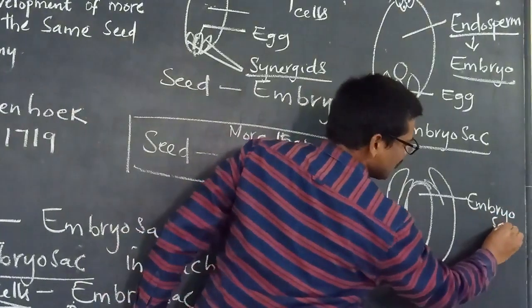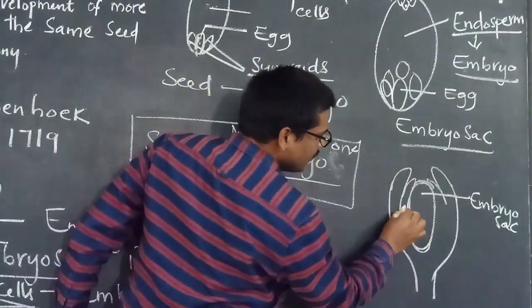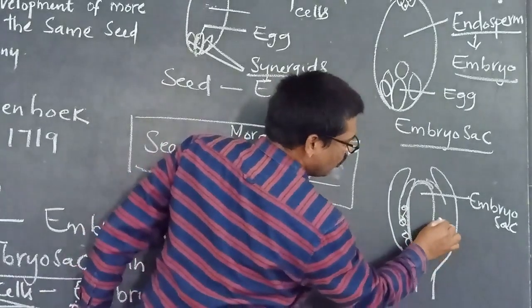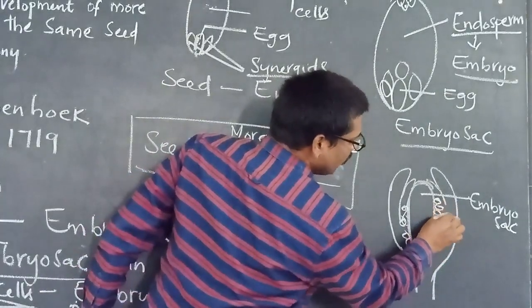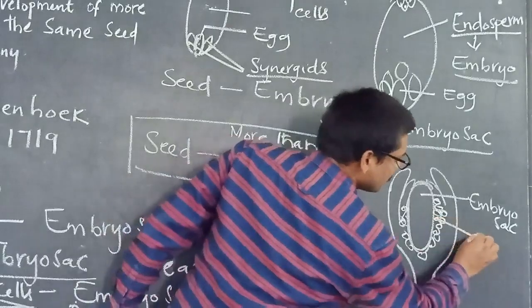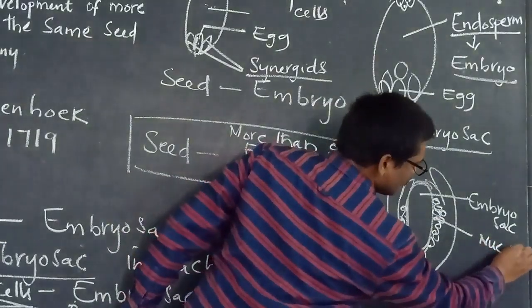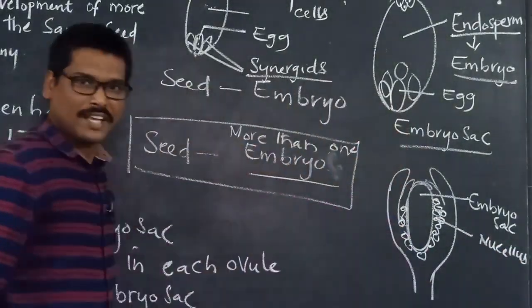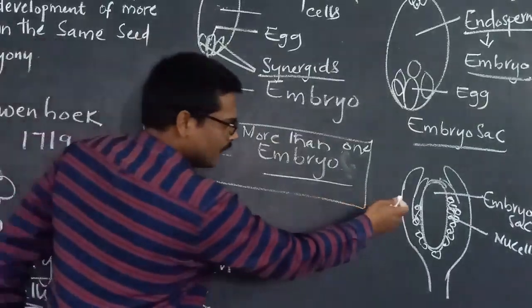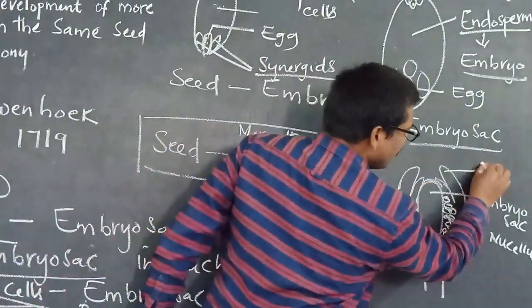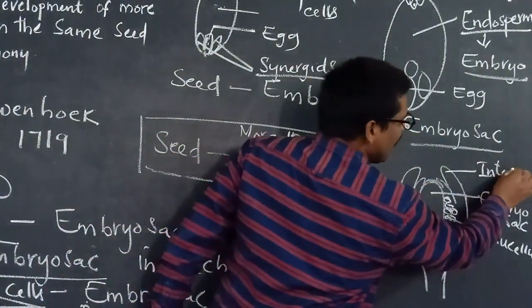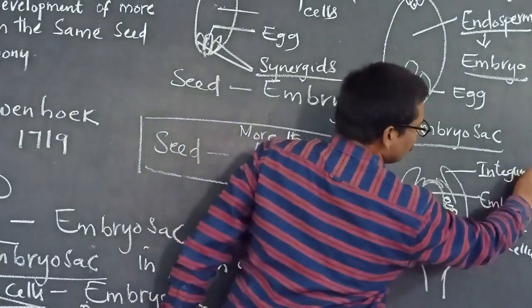Outside the embryo sac, all these cells that are present here, we call them the nucellus cells. And the ovule is enclosed by what? Integuments, outer integument and inner integument.